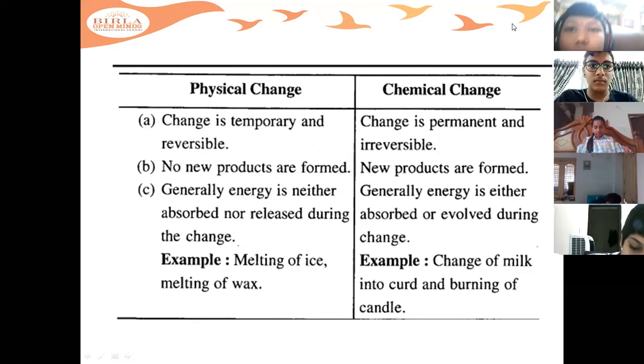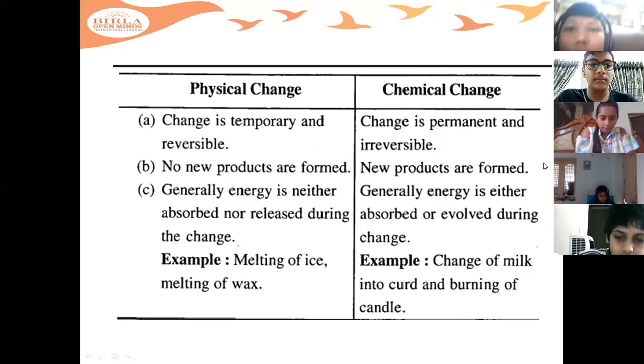Chemical changes are permanent and irreversible. But physical changes are temporary, and can be reversible or irreversible. But for chemical change, they are permanent and irreversible.